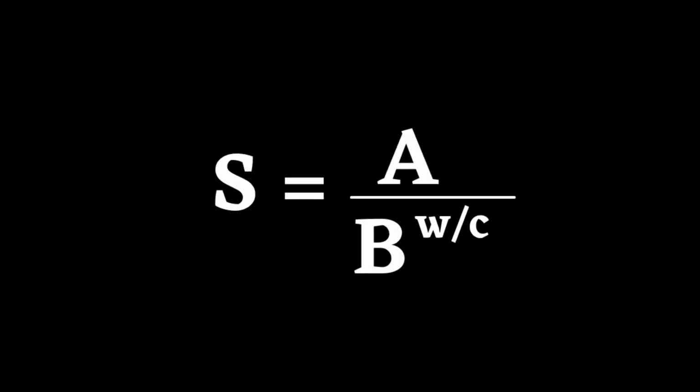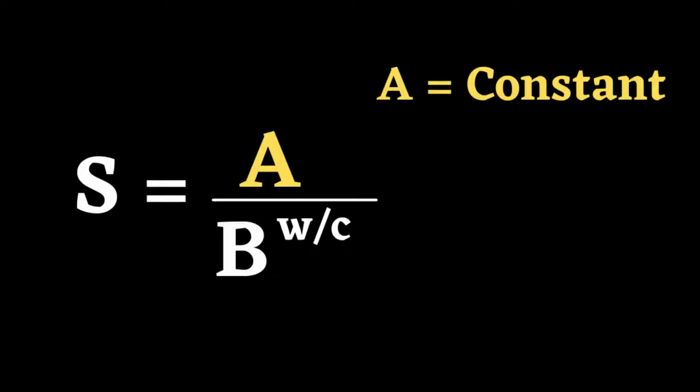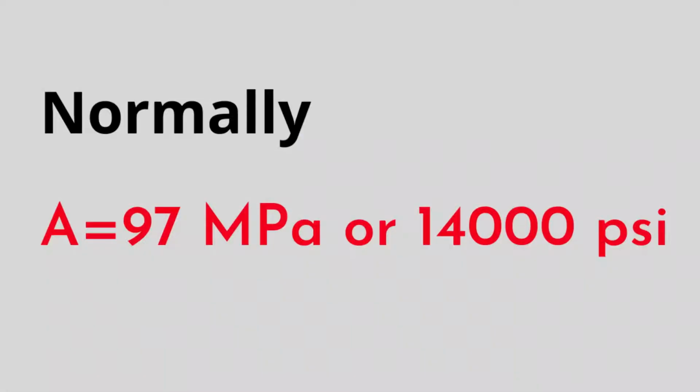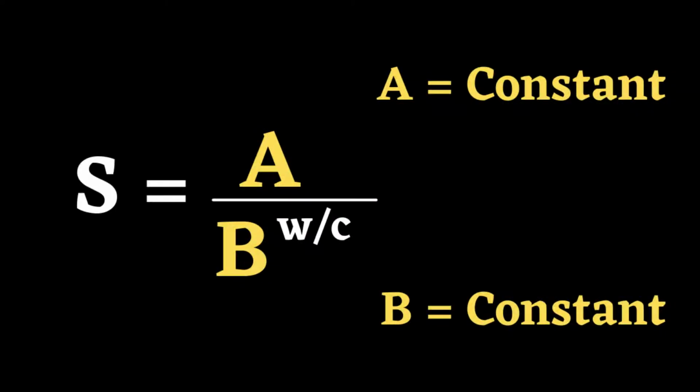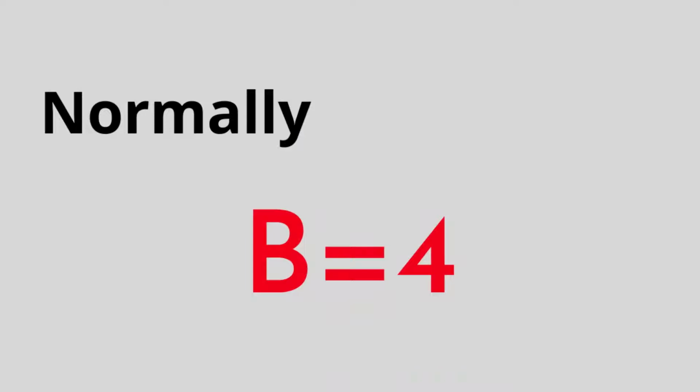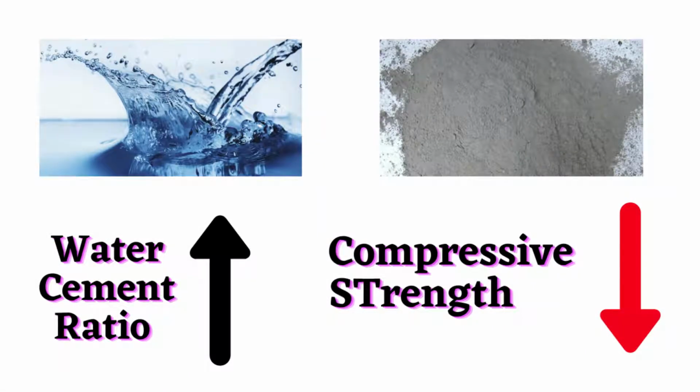The influence of the water-cement ratio on the compressive strength of concrete is described in Abrams's law. Here, A is an empirical constant whose value is generally 97 megapascals or 14,000 psi, and the value B is a constant depending on the properties of cement, and it is usually 4. So, it can be identified that the compressive strength is inversely proportional to the water-cement ratio.